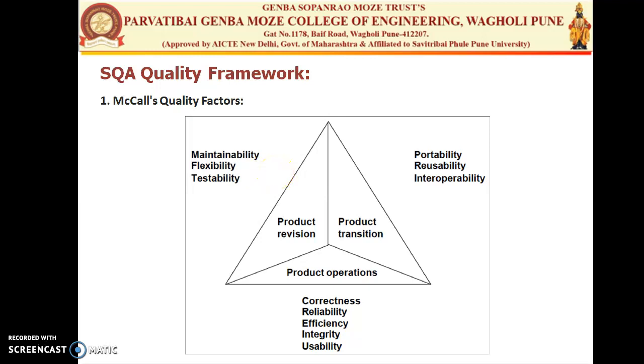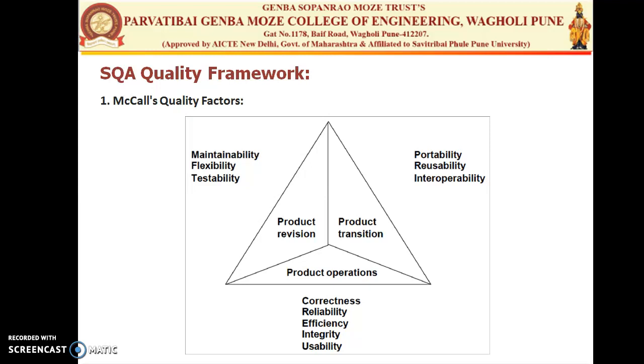Then next is the maintainability. It is defined as the effort needed to uncover the errors and the problems in the functioning of the program that need to be resolved. Then next is the integrity. The integrity of the system is defined as the effort taken to manage the access authorization, or integrity of the system can be ensured by controlling all the access to it. Then next is the flexibility. The flexibility means the ease with which a program can be modified or extended in future with different functionality as the technology changes, so the program can be changed.